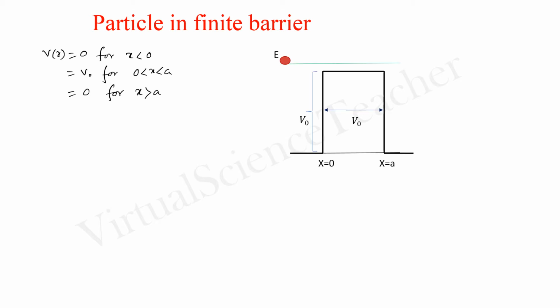This is the first case, where the energy of the particle, indicated by the red ball, is E, and the energy of the particle is E greater than V0. That means case 1.